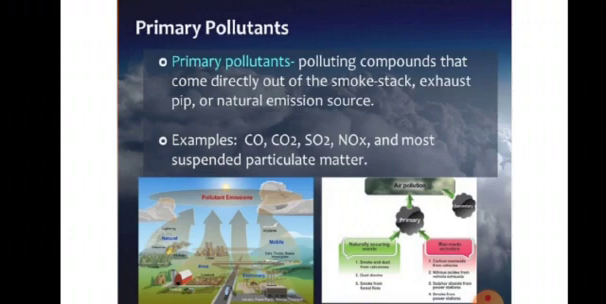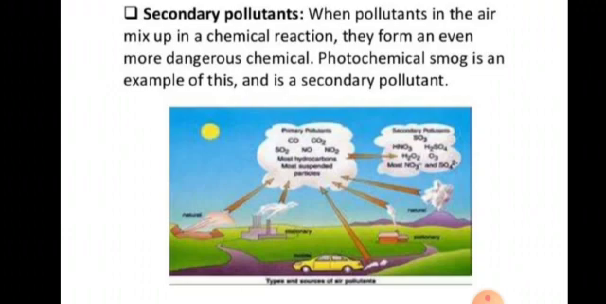Polluting compounds that come directly out of the smokestack or exhaust pipe are natural emission sources. These are all the different sources of the pollutants, and the pollutants that come out from the sources into the environment are known as primary pollutants. The examples are carbon monoxide, carbon dioxide, sulfur dioxide, and oxides of nitrogen. CO stands for carbon monoxide, CO2 stands for carbon dioxide, SO2 for sulfur dioxide, and NOx for oxides of nitrogen.